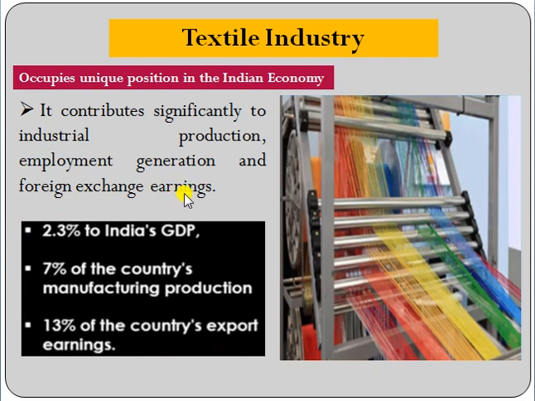Now, if we look at the contribution made by the textile industry, it contributes 2.3% to India's GDP, that is gross domestic product, which means the income coming from all the goods and services produced in a country. Then 7% of the country's manufacturing production and 13% of the country's export earnings. That is why it is playing a very important role.